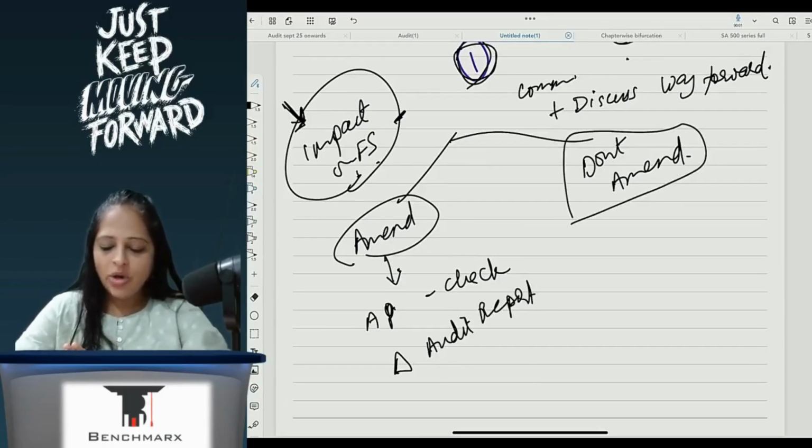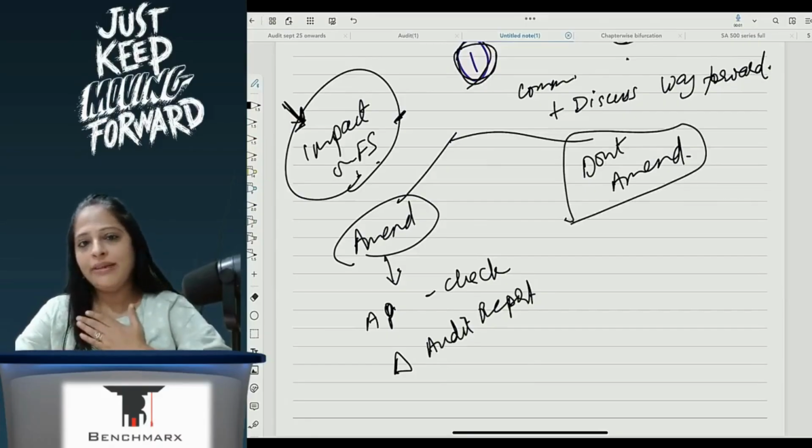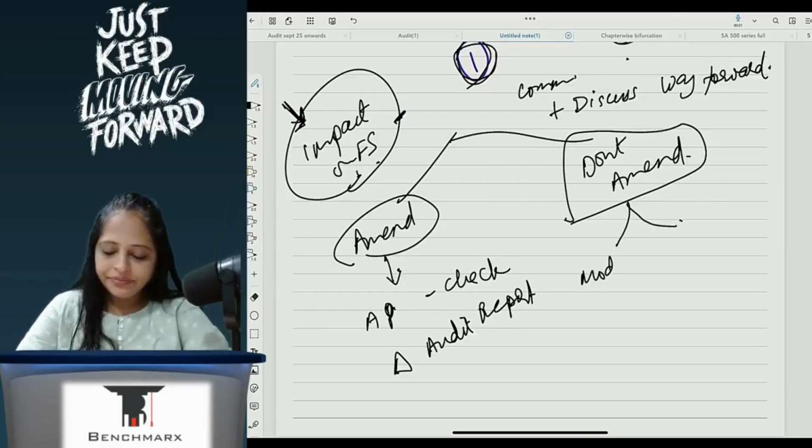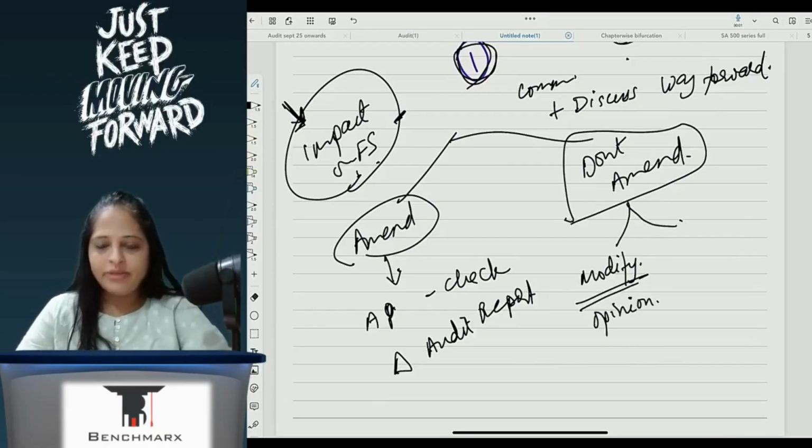But if he says I am not amending, and in my view it has to be amended, I will modify my opinion and say that this is something that should be done. But before I modify the opinion, I will see whether I have given the audit report to management or not.